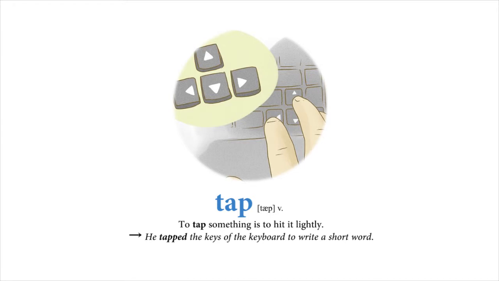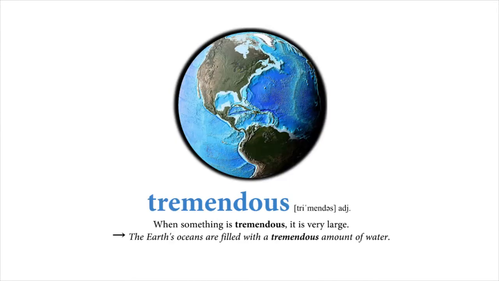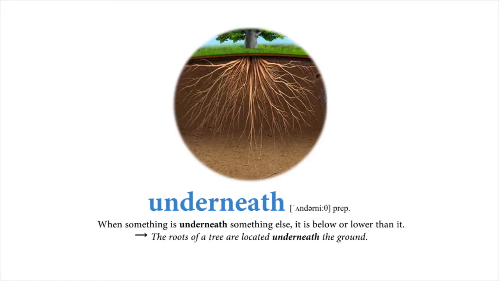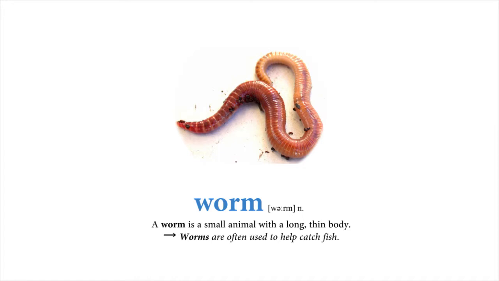Tap. To tap something is to hit it lightly. He tapped the keys of the keyboard to write a short word. Tremendous. When something is tremendous, it is very large. The Earth's oceans are filled with a tremendous amount of water. Underneath. When something is underneath something else, it is below or lower than it. The roots of a tree are located underneath the ground. Worm. A worm is a small animal with a long, thin body. Worms are often used to help catch fish.